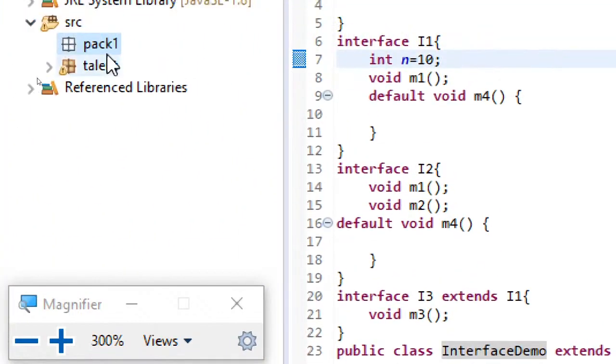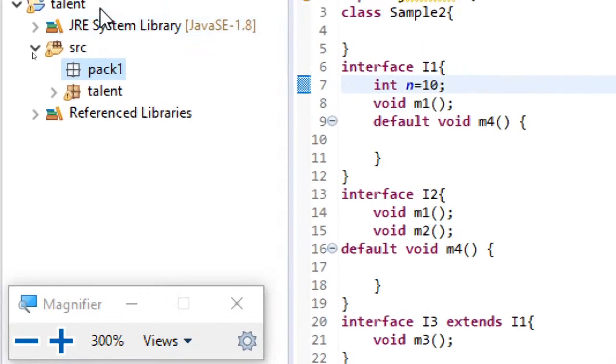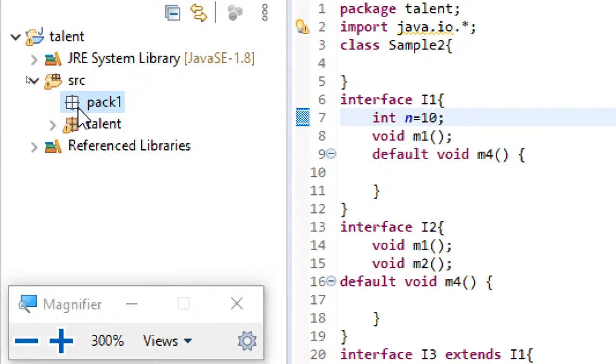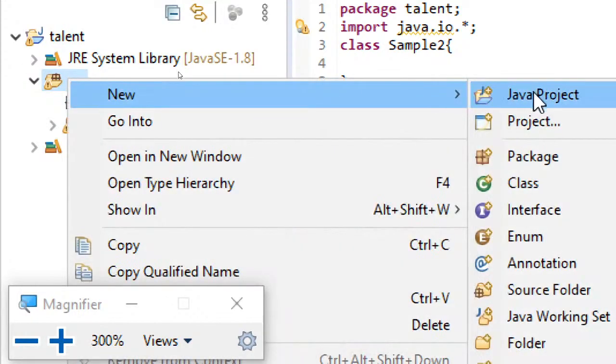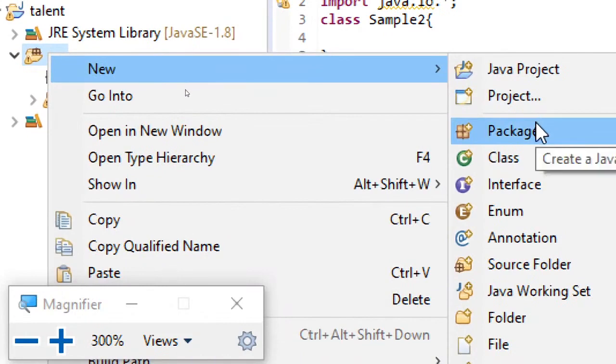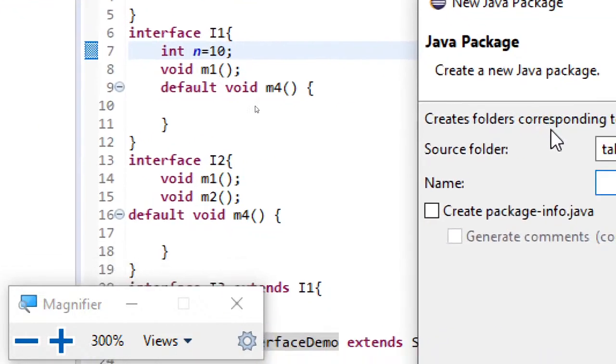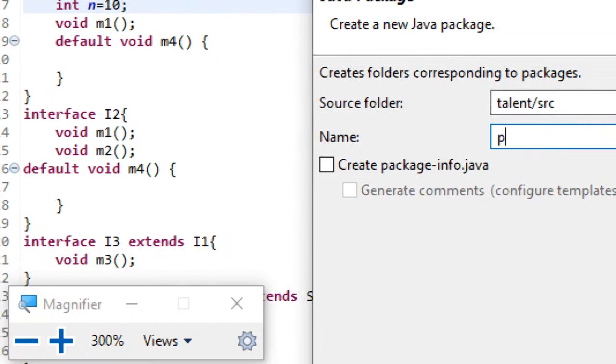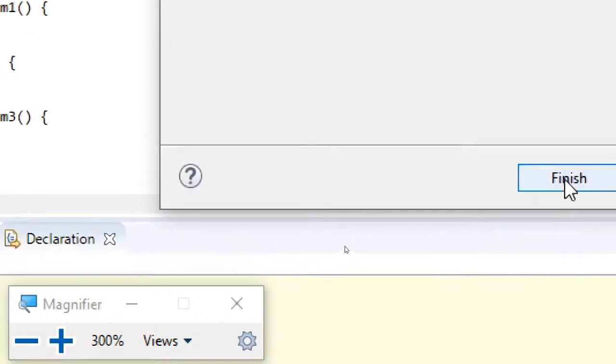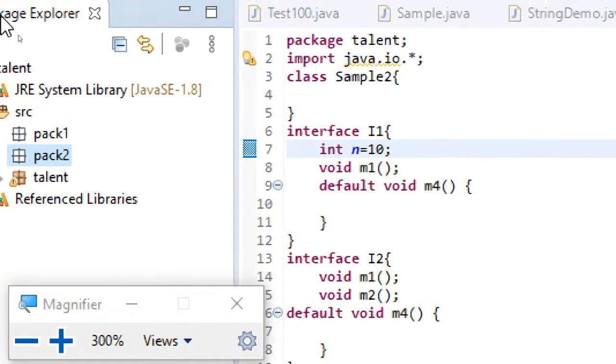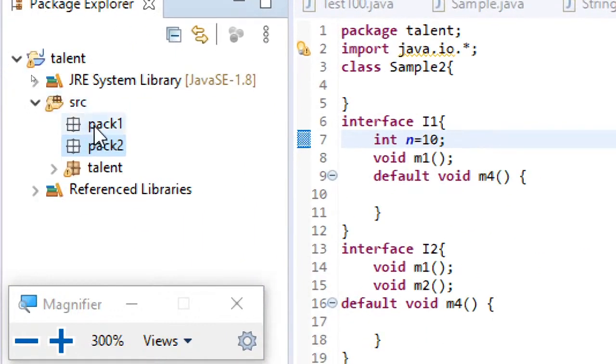And now you can see pack1 is created, and the only thing you can see is a color difference, because it is blank. Since it is blank, you can see some color difference there. Let us create one more package for better understanding of how these access specifiers are useful. This one I'm naming pack2, and then click on Finish. So now you can see two packages are created.